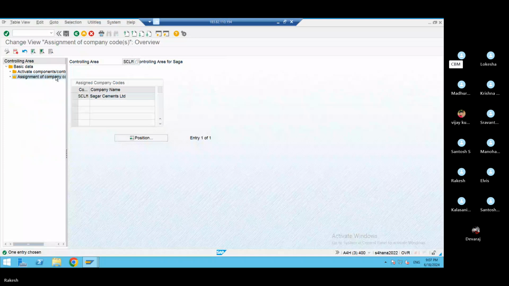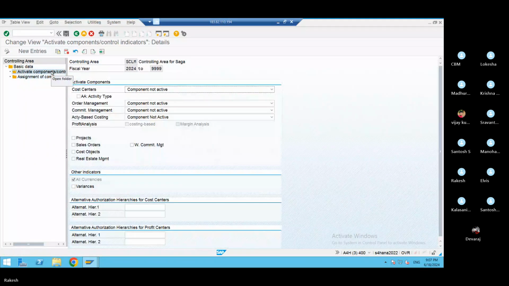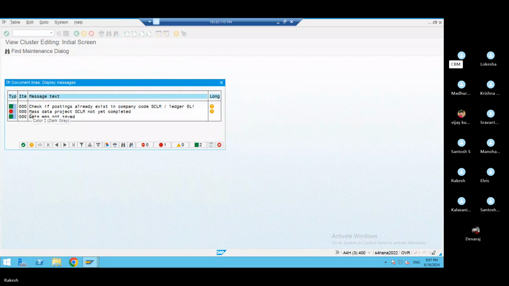Okay, so go to activate components. Activate that cost centers. And save it. Master data, so this is not completed. Okay. Master data project SCLM not active. Click on the question mark.